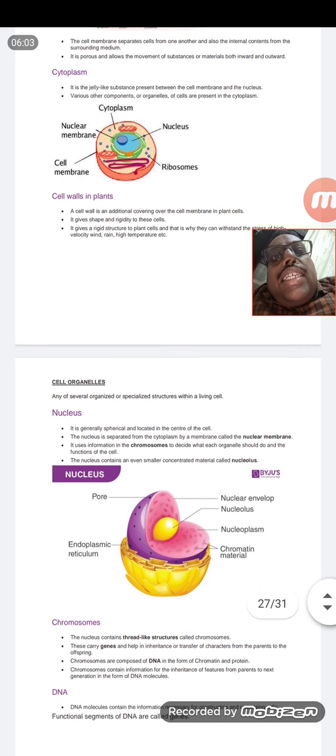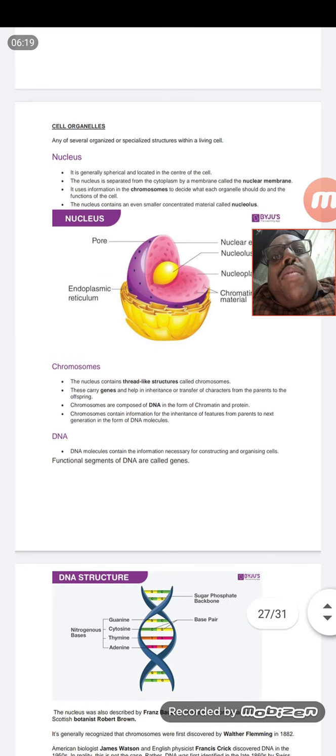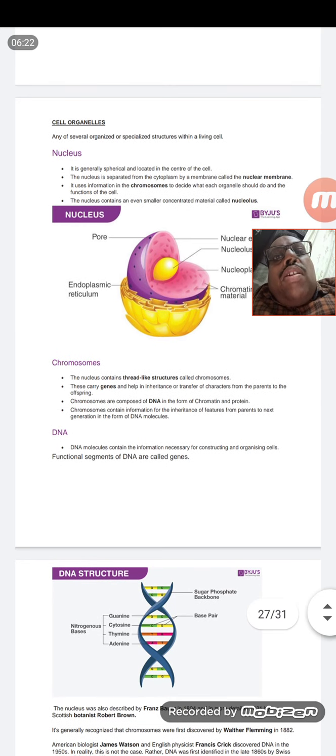And in plants, as I discussed, they have a cell wall which gives the plant rigidity. So whenever the plants move in wind and so on, it gives them strength, along with some other tissues that play a role. And next we will come to the cell organelles. We will go from inside to out.